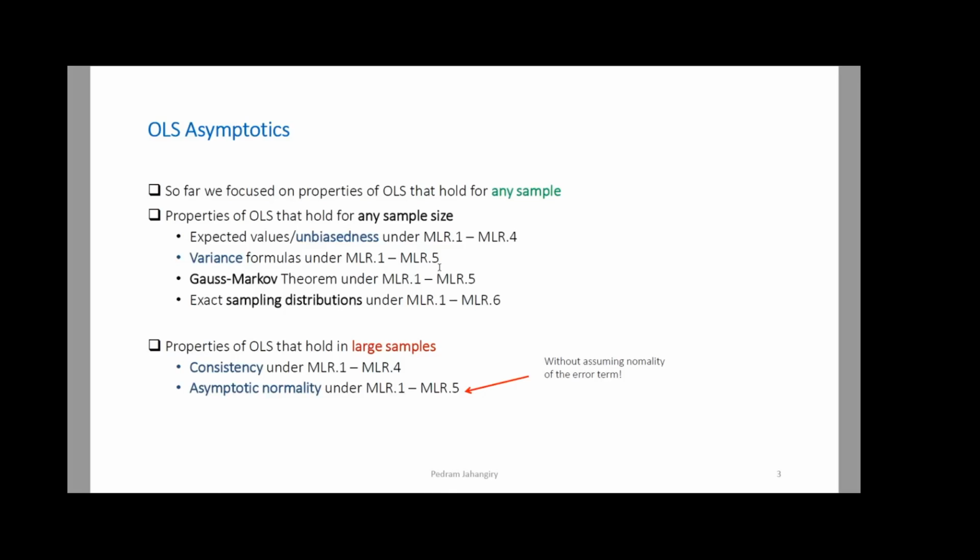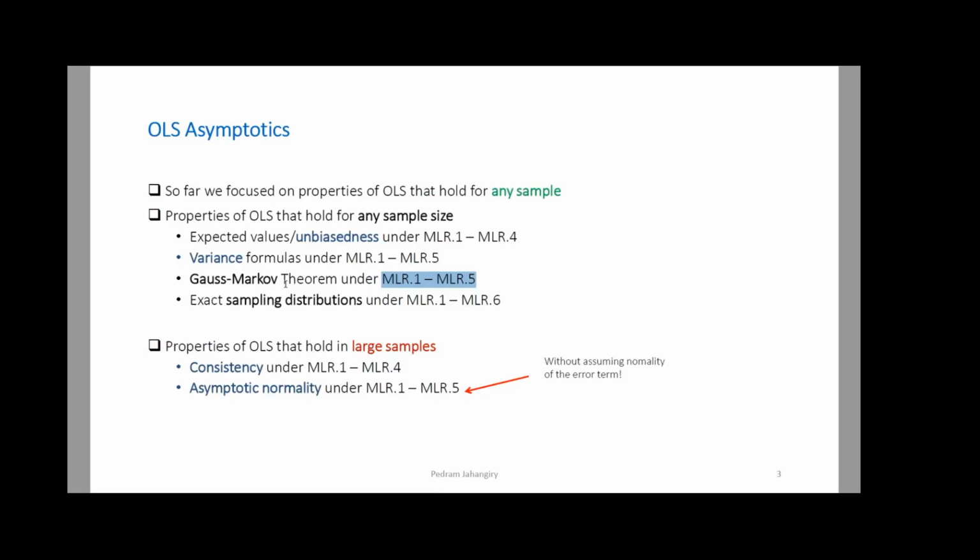Okay, so OLS asymptotics. So far, we focused on properties of OLS that hold for any sample size. The properties of OLS that hold for any sample size are the expected value or unbiasedness under assumptions 1 through 4, the variance formula under assumptions 1 through 5, and the Gauss-Markov theorem under assumptions 1 through 5, right? And what was that Gauss-Markov theorem?